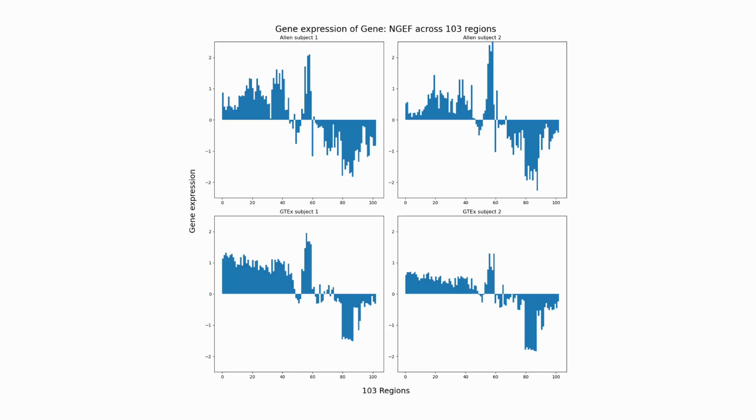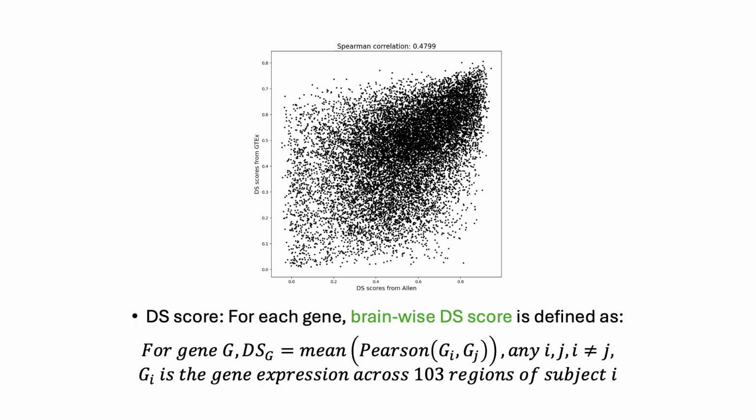In this plot, we show that our imputed expression closely matches real expressions. The two plots at the top display the gene expression of gene NGEF across 103 regions from 2 Allen subjects, while the two plots at the bottom show the predicted gene expression for the same gene for 2 GTEx subjects. As you can see, their gene expression patterns are very similar.